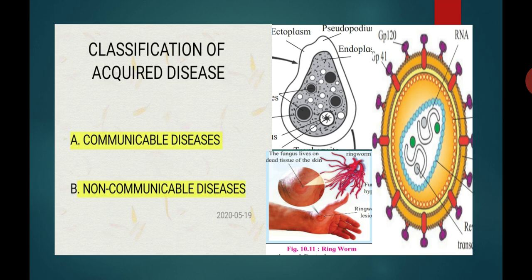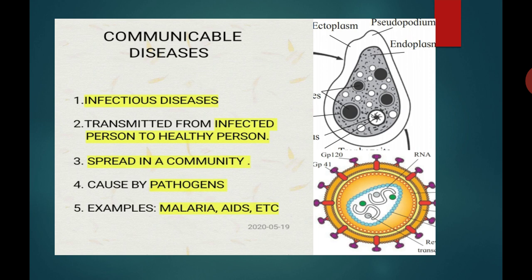Acquired diseases are classified into 2 types: number one, communicable diseases, and number two, non-communicable diseases. So let's start with communicable diseases. They are also called infectious diseases.